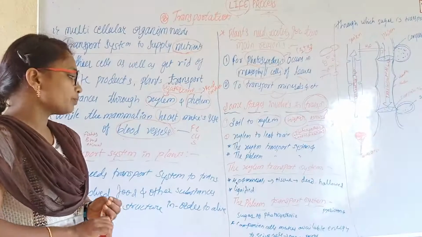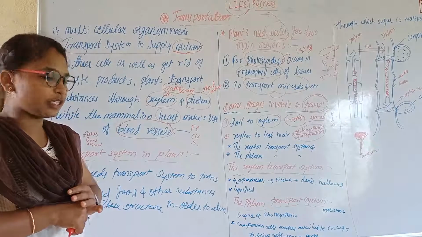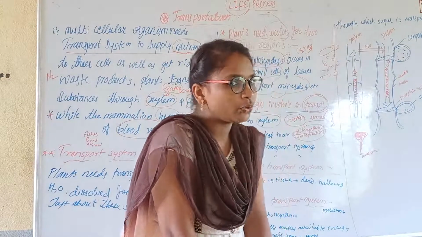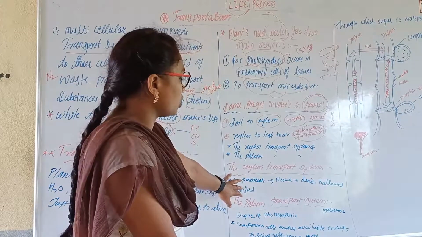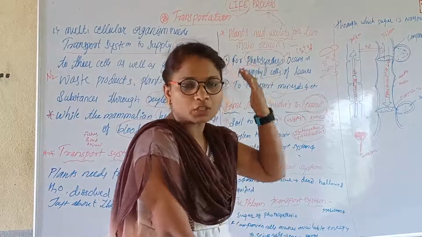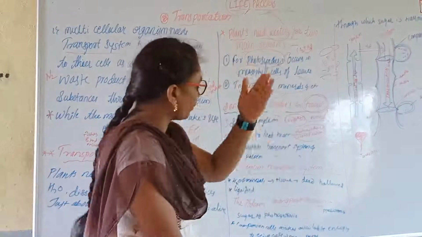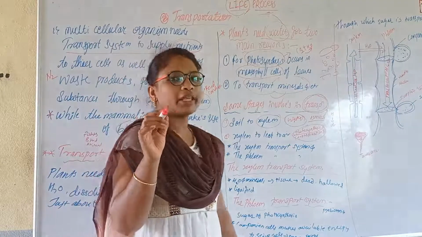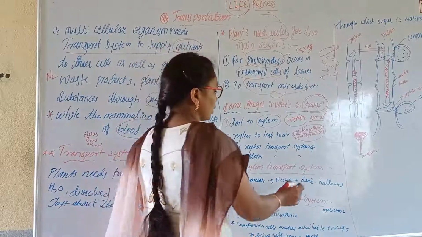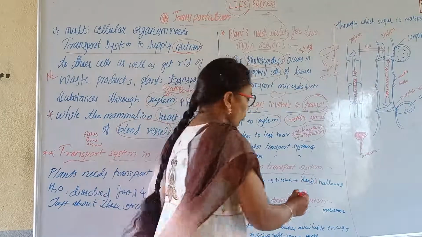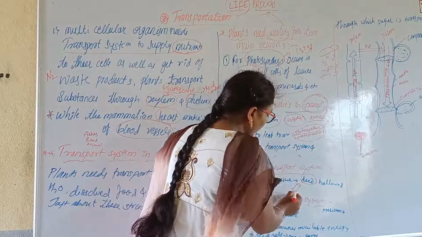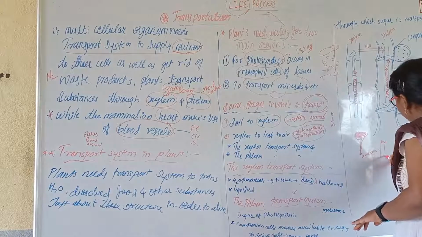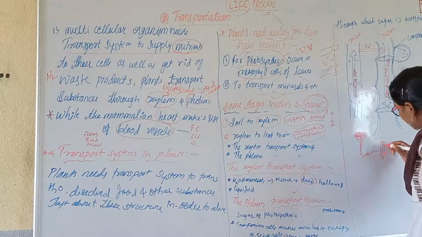Okay, so the xylem transport system. As you know, xylem is a water conducting tissue. So this water is going to be transferred from the root to the tip. So what type of cells are there in xylem? There are some dead, hollow cells, which means we don't have any cell contents in this. This is like a pipe, just hollow.